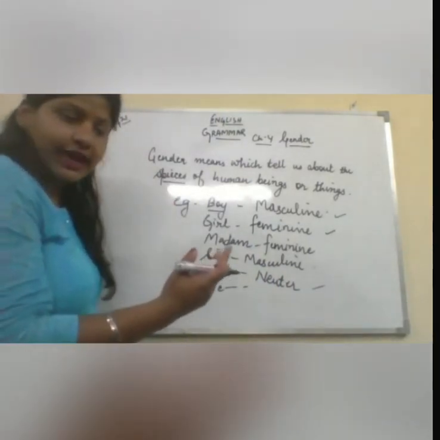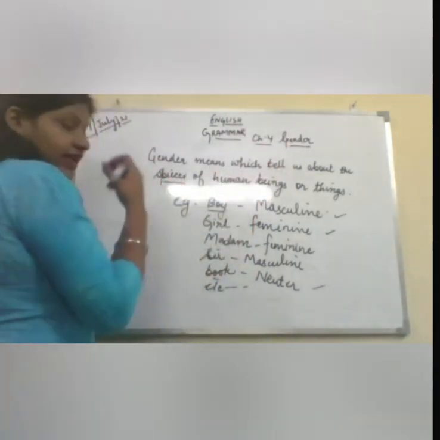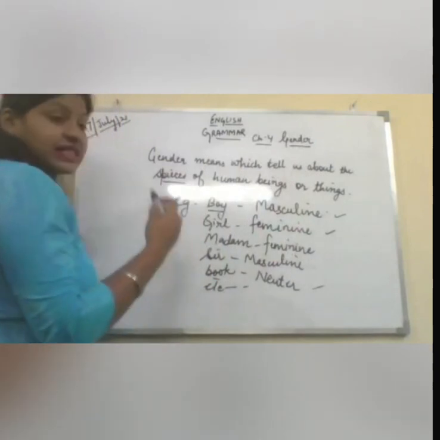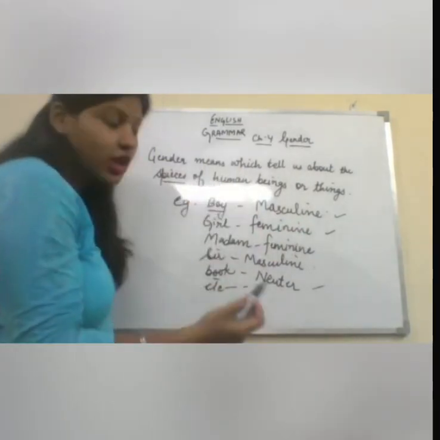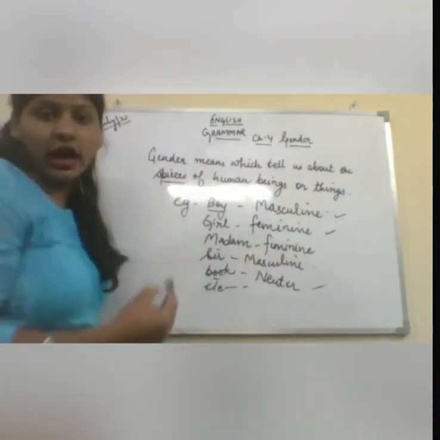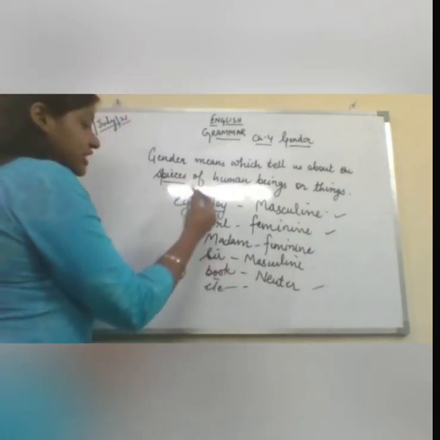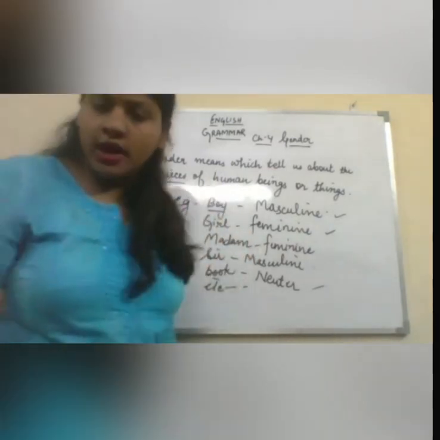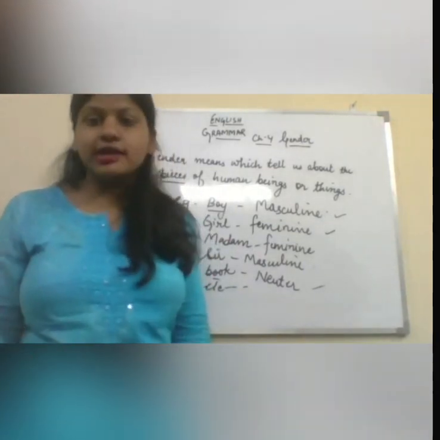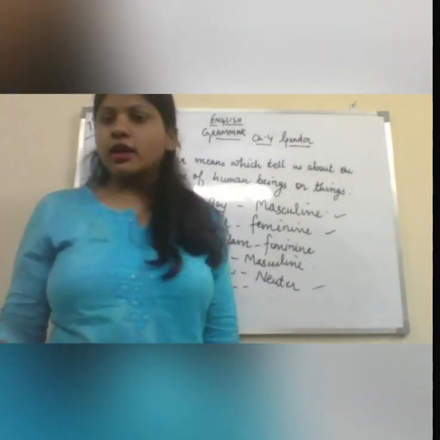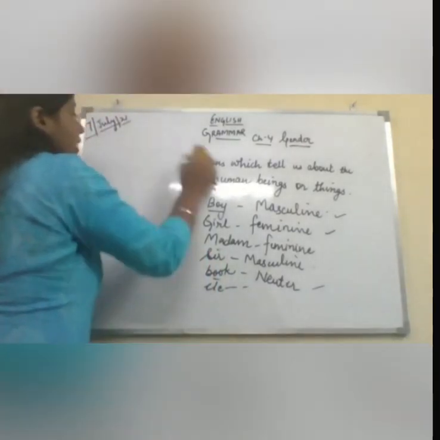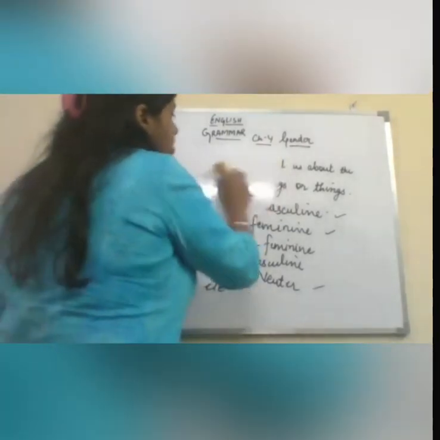What have we learned right now? Gender. What is meant by gender? Gender means which tells us about the species of human beings or things. And there are few examples of gender such as boy, girl, madam, sir, book, and so on. There is no ending of those examples of gender. Got it? So now jump on to the second topic, that is kinds of gender.